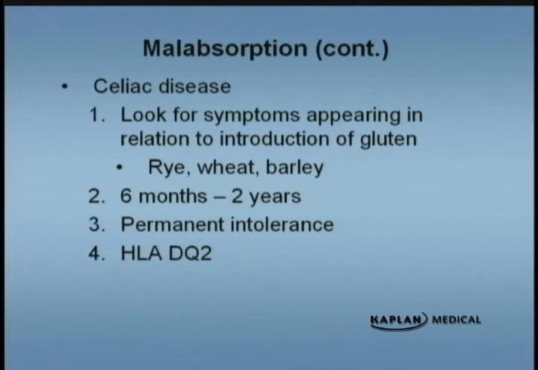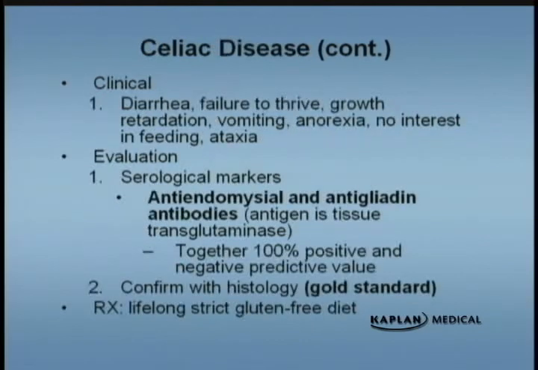These patients will have, again, failure to thrive or malabsorption and poor weight gain because of that. And it is associated with the HLA locus at DQ2. Clinically, they'll have chronic diarrhea, failure to thrive. They can have vomiting, anorexia, no interest in feeding, to become somewhat apathetic.